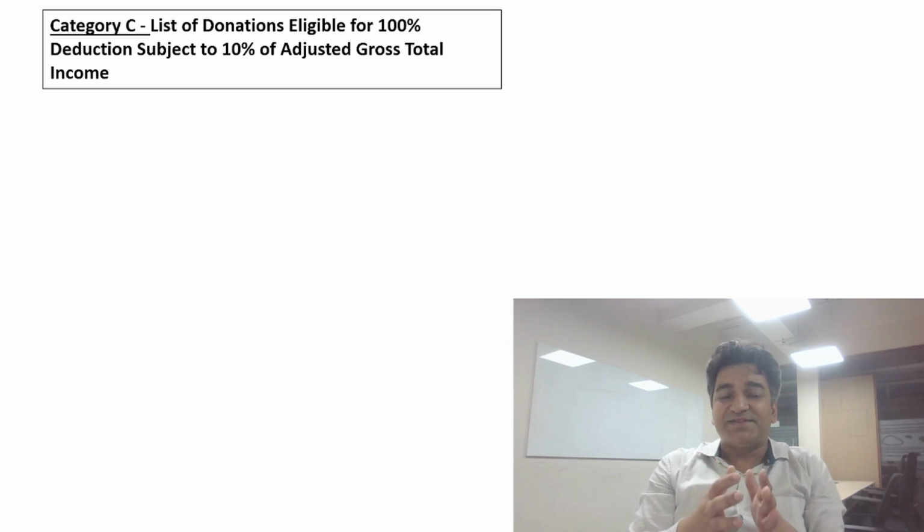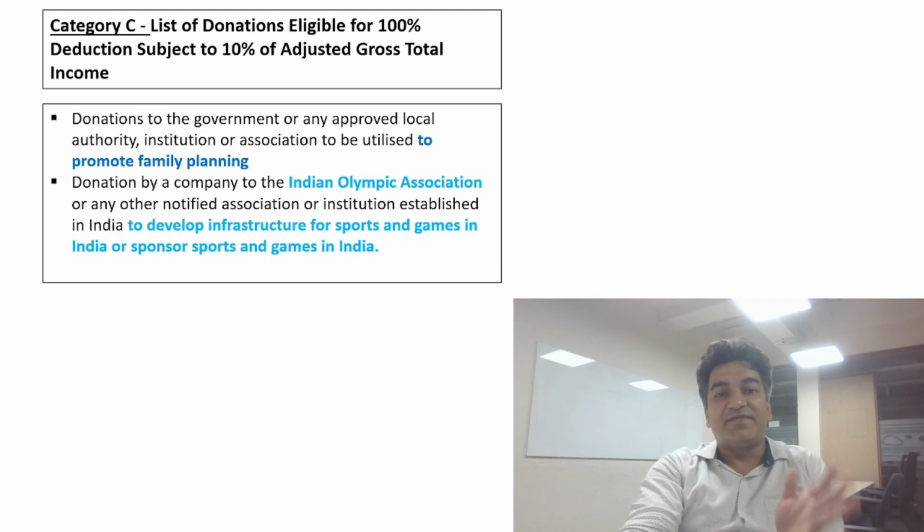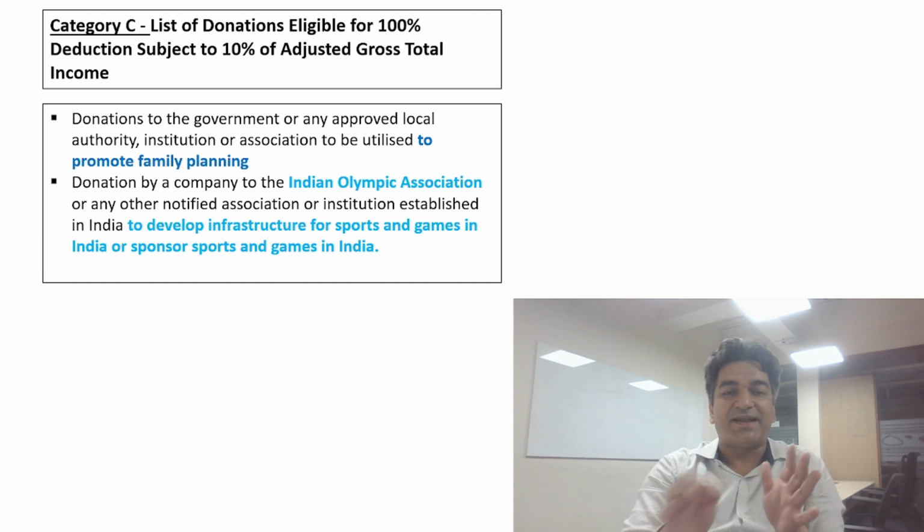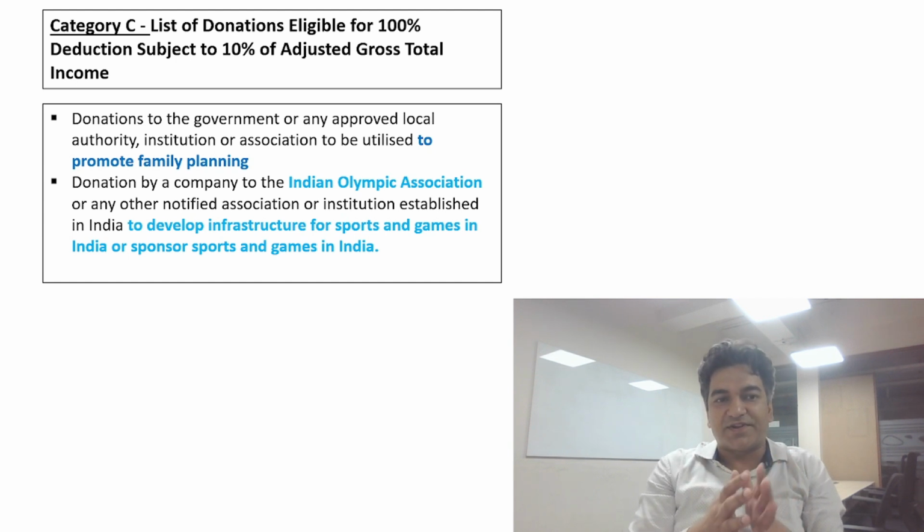Category C deductions are the list of donations eligible for 100% deduction. However, this is subject to 10% of the adjusted gross total income. We will discuss what is adjusted gross total income in the subsequent slides. Let us now look at the list of donations. Donation made to any government or any approved local authority to promote family planning.